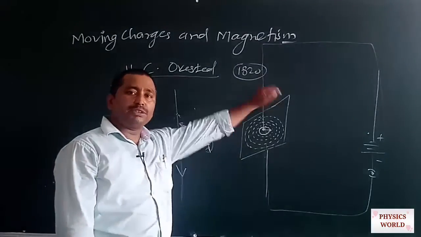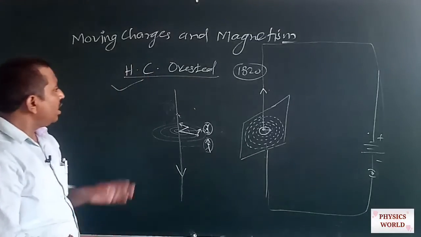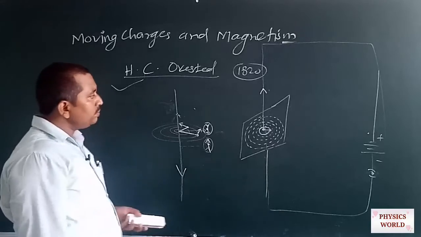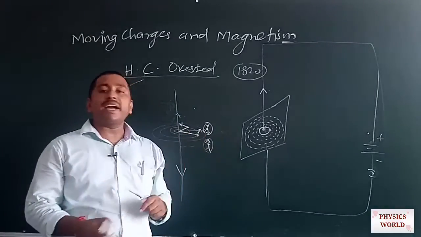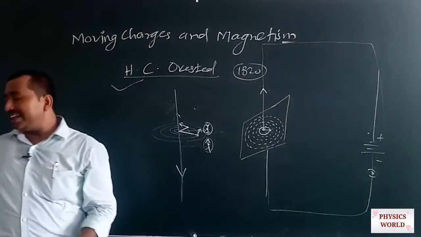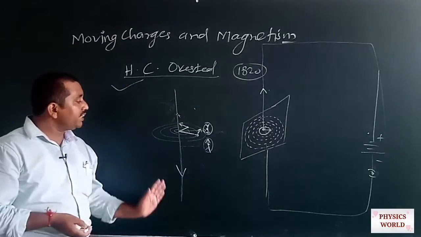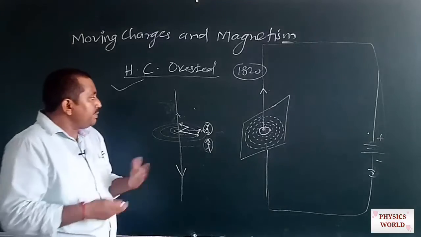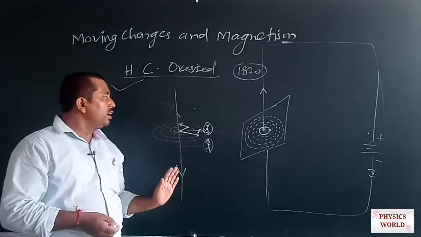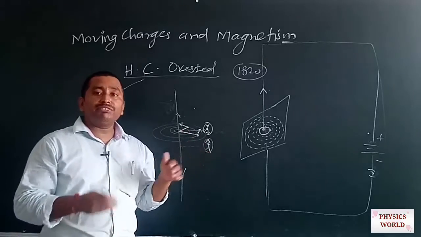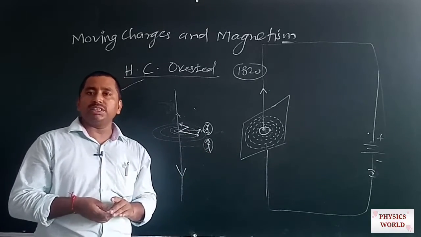He was a Dutch physicist, and after that it was assumed that electricity and magnetism are intimately related to each other. When there is a current flowing through a wire, it means there are moving charges, and then there is a magnetic field around the wire or moving charge.